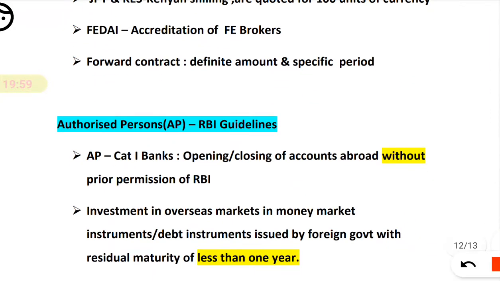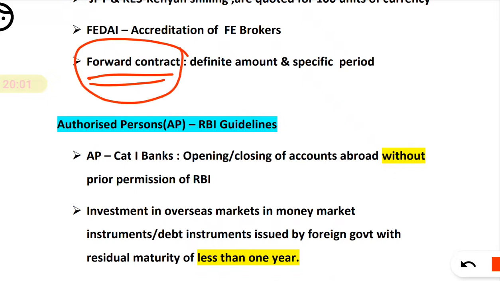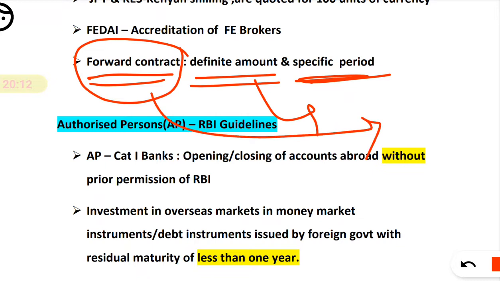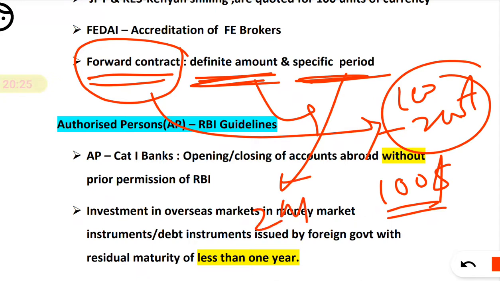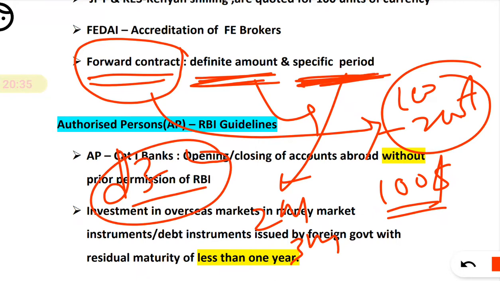Next is the forward contract. When you do a forward contract, it should have a definite amount and a specific period. You cannot say that we will buy foreign currency of $100 to $200. No, it should be specific. I am going to buy $100. So there should be a definite amount and a specific period. That means 2 month forward, 3 month forward. In this way there should be a specific period. You cannot say between 2 to 3 months I will buy. It should be a specific period.